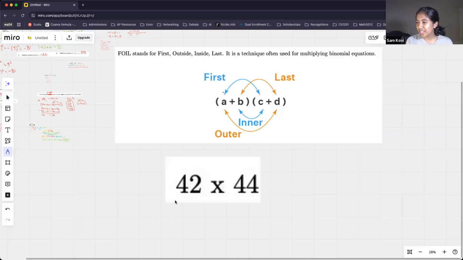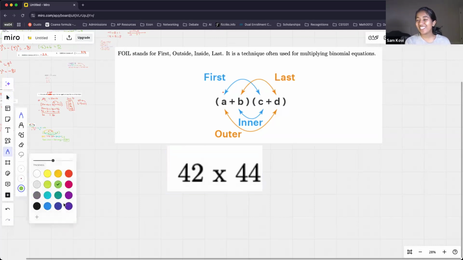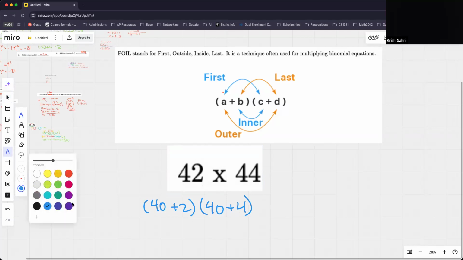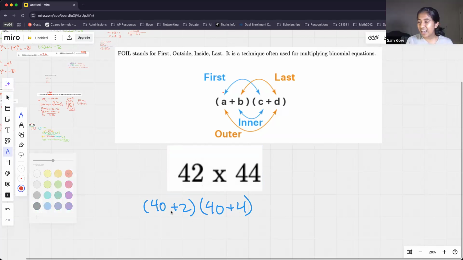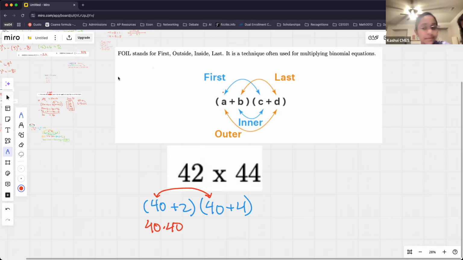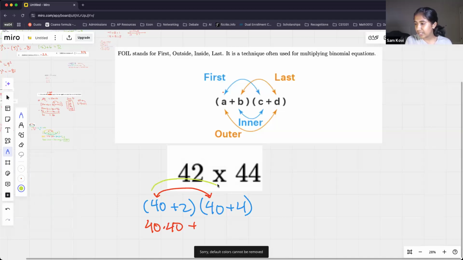We're going to break this up the right way. So I'm going to do the right first step. We're going to do 40 plus 2 times 40 plus 4. Good. So if we do the FOIL method, we're going to start with 40 times 40. What is that? 1,600. Good. All right, and then if I do the next part, that's going to be 40 times